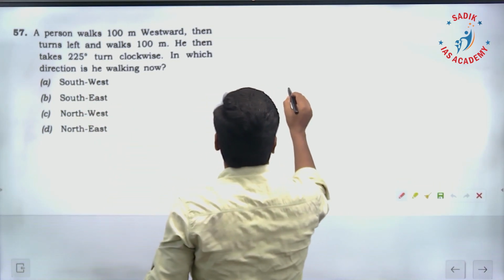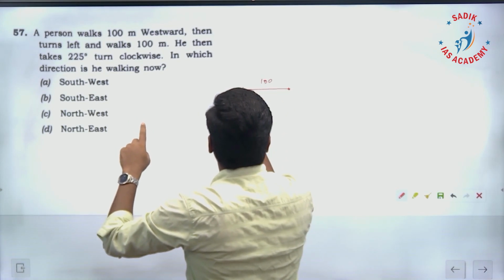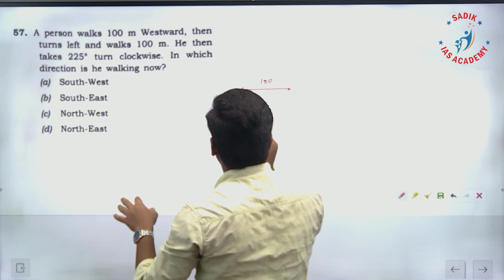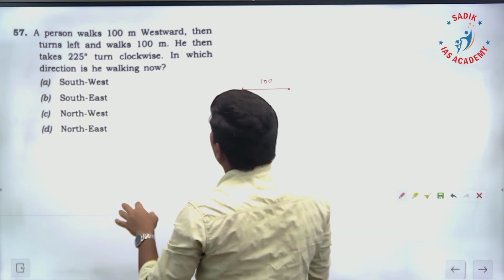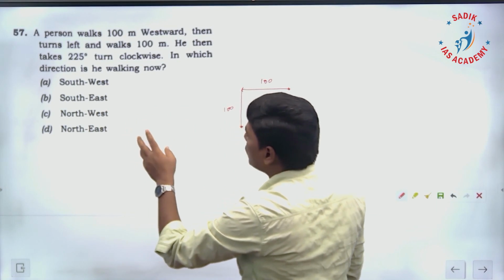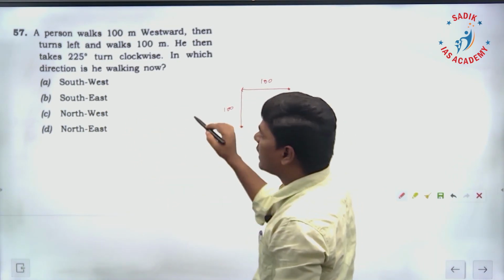A person walks 100 meter westward, and then turns left and walks 100 meter. He then takes a 225 degree turn clockwise. Clockwise means in this direction.